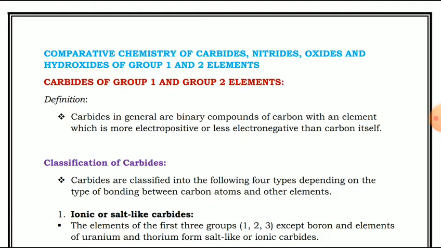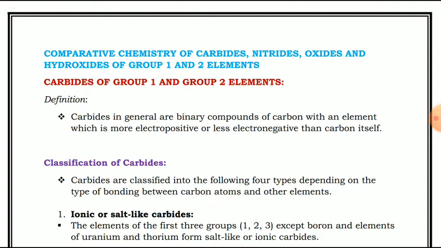Now we will see the classification of carbides. The carbides are classified into four types depending on the type of bonding between carbon atoms and other elements. That means depending upon the carbon and the other attached group, these types are formed.